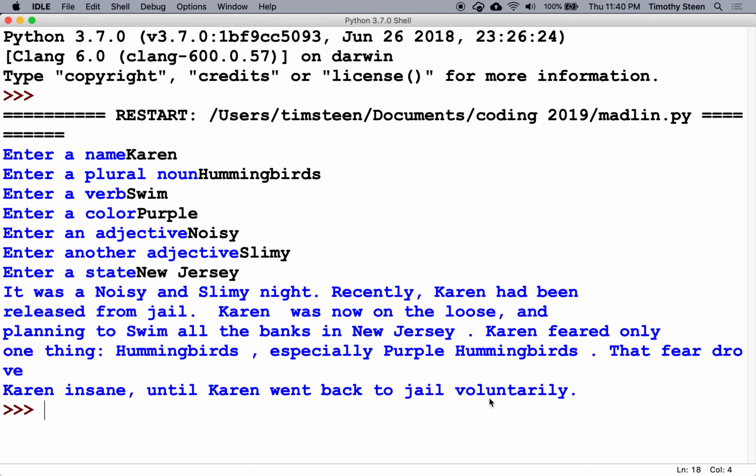So that's my story. You'll notice I have a few errors in the spacing of things, in the fact that this one goes onto its own line and then starts a new line here. So there's a few things I could clean up, but that is how Mad Libs work.